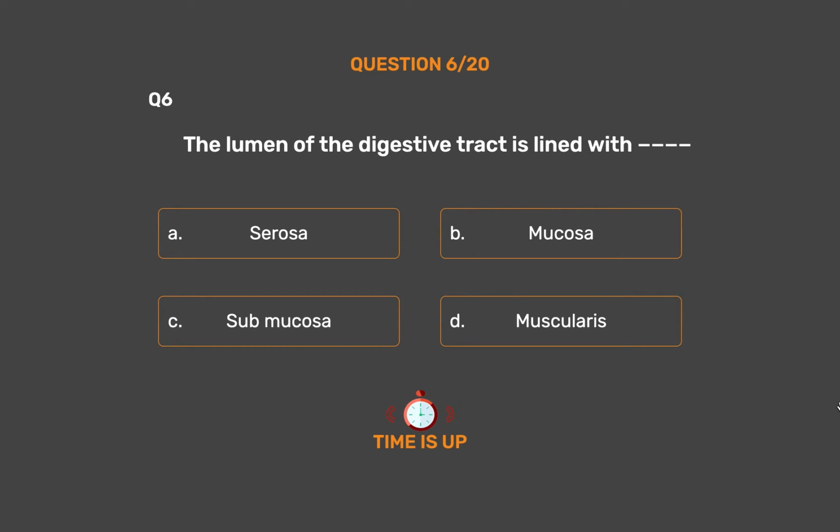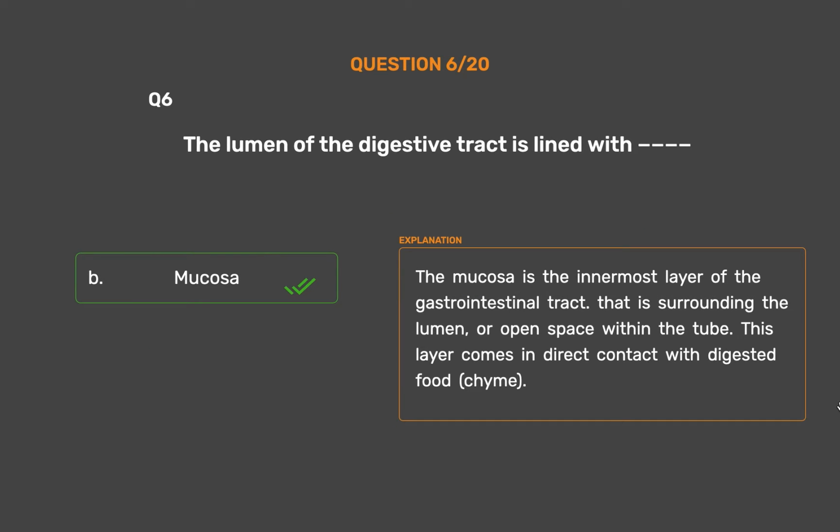The correct answer is option B, mucosa. The mucosa is the innermost layer of the gastrointestinal tract that is surrounding the lumen, or open space within the tube. This layer comes in direct contact with digested food, chyme.